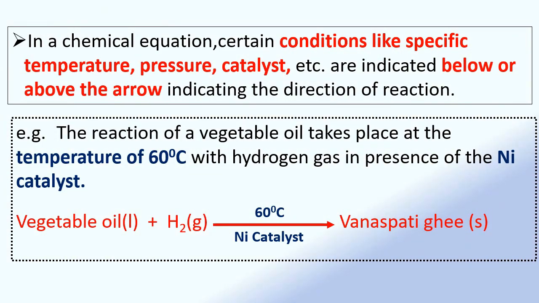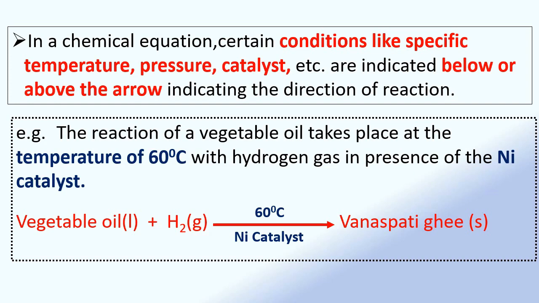To bring out some reactions, it is necessary to fulfill certain conditions like specific temperature, pressure, catalyst, etc. These conditions are indicated below or above the arrow indicating the direction of the reaction. For example, the reaction of a vegetable oil takes place at the temperature of 60 degrees Celsius with hydrogen gas in presence of the nickel catalyst.